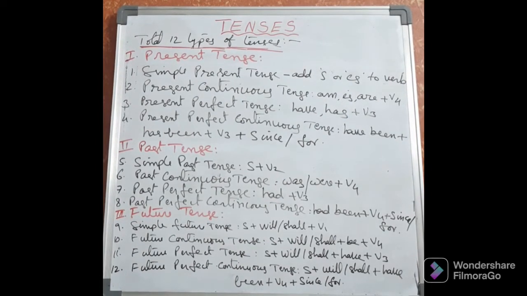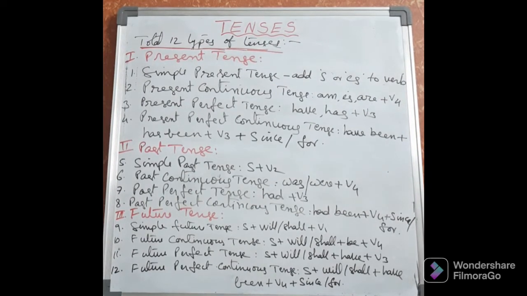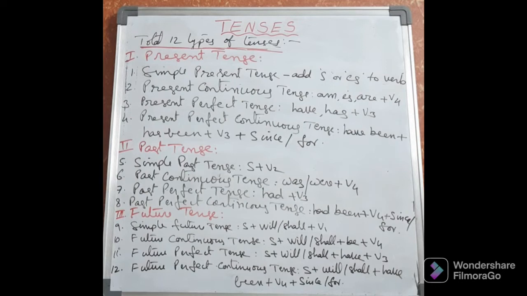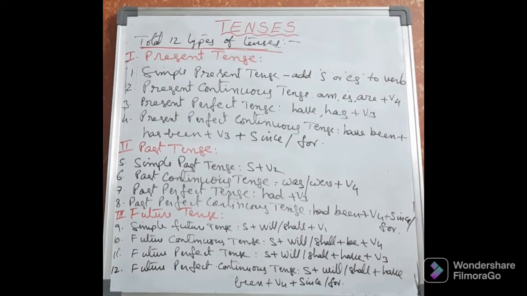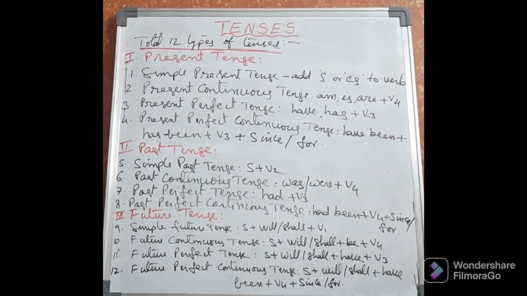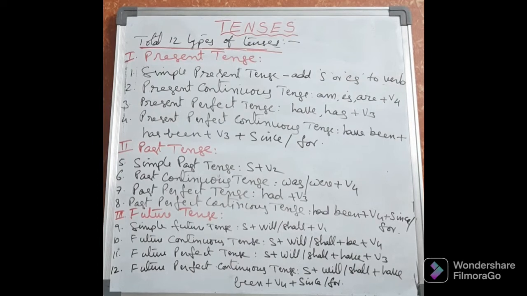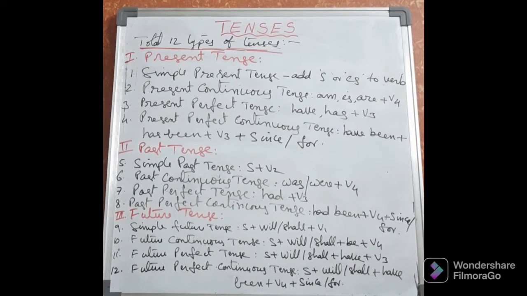Now, let us see the past tense. In past tense also, again, 4 types of tenses we can make, like in the present tense itself: simple past tense, past continuous tense, past perfect tense, past perfect continuous tense. Simple past tense means simply the work is completed. The type of sentences we write in the simple past tense.